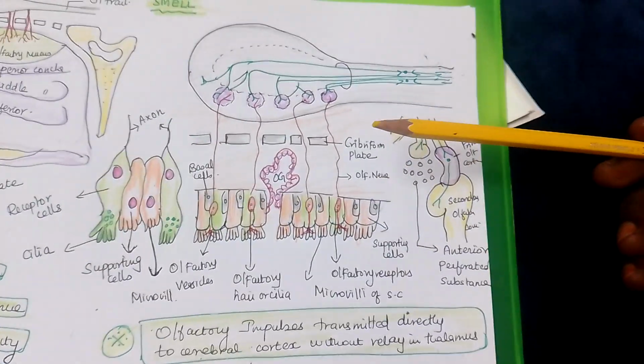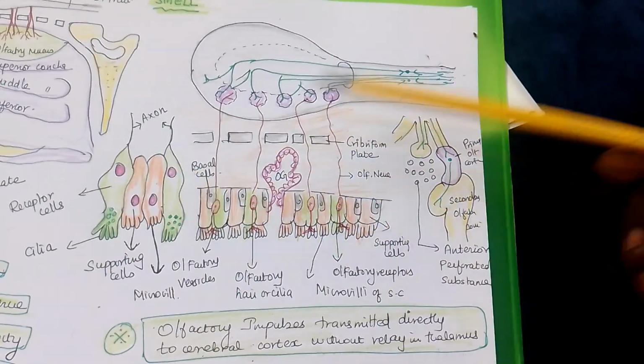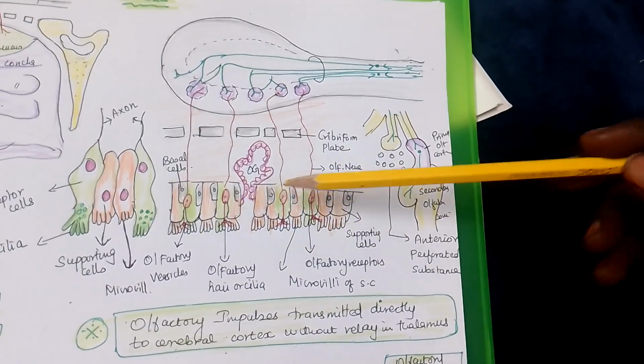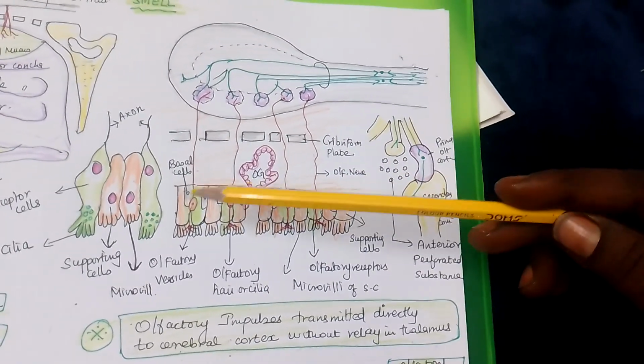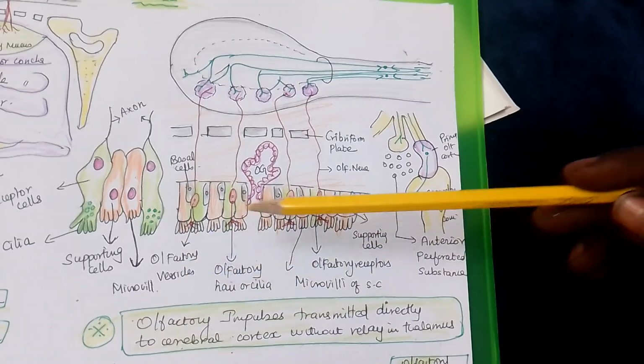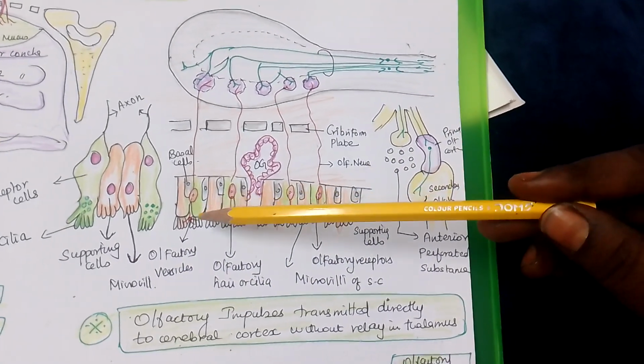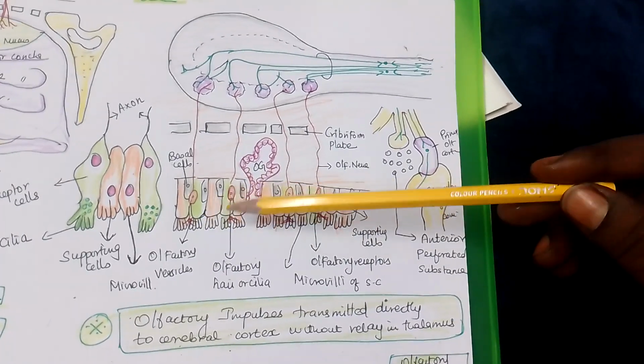It has got two types of cells. These are the receptor cells and the supporting cells. You can see receptor cells and supporting cells. This is called the supporting cell, with the cilia which are present. So these are the axons. Here, what's happening?